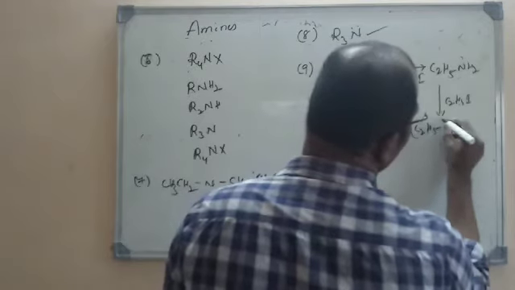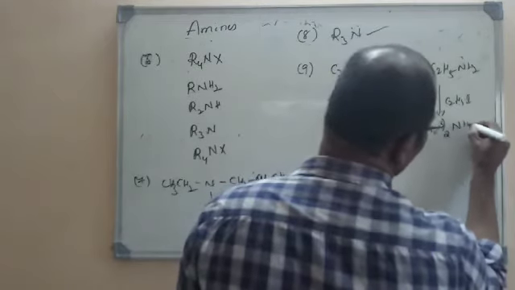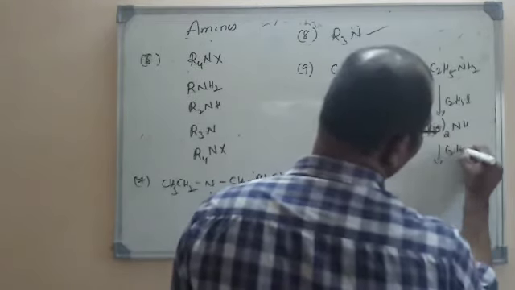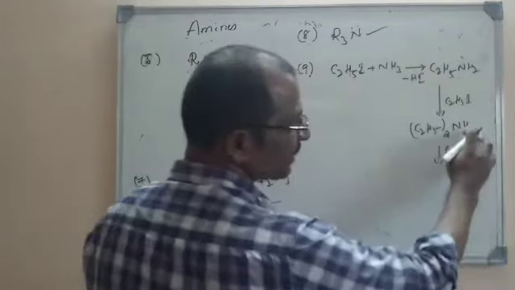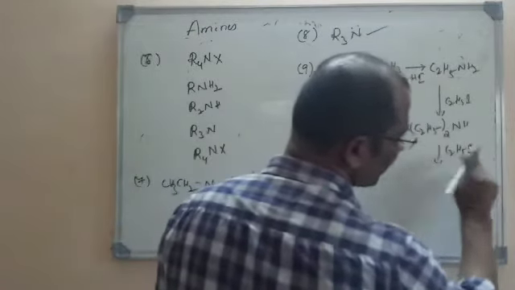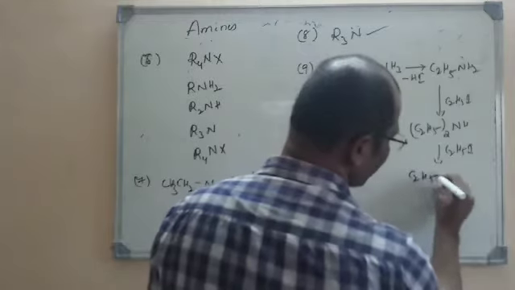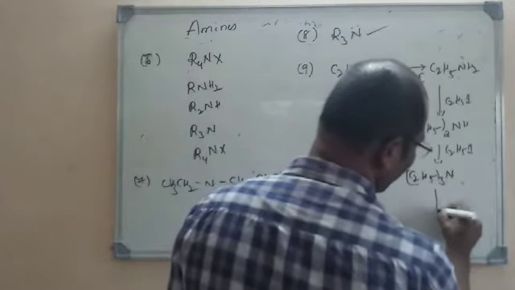So that is (C2H5)2NH. Again if you continue, what will happen? This hydrogen will also be removed. H and I will be removed. So we will get a triethylamine.